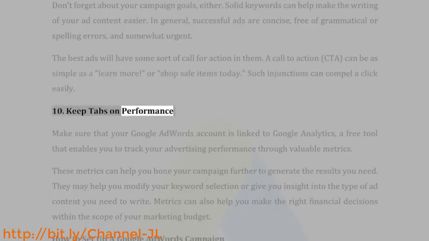10. Keep tabs on performance. Make sure that your Google AdWords account is linked to Google Analytics, a free tool that enables you to track your advertising performance through valuable metrics.